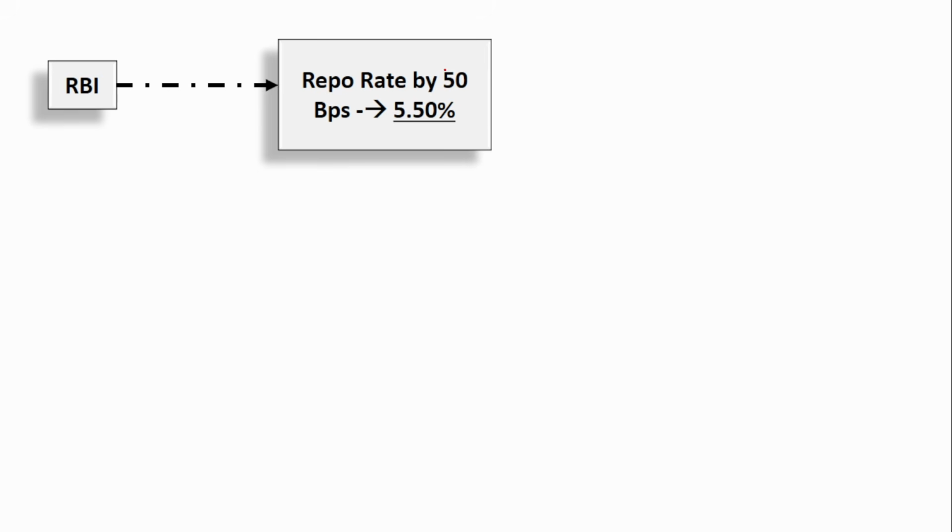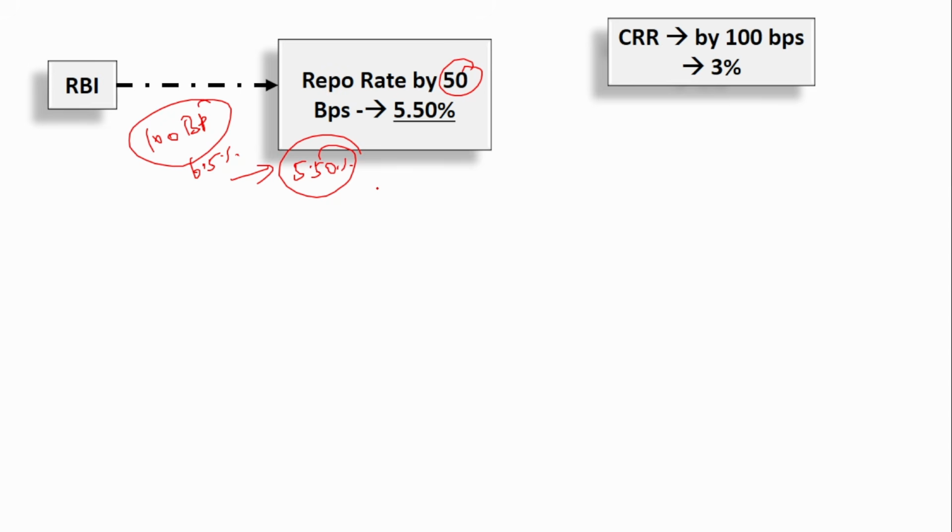So RBI has now reduced the repo rate by 50 basis points. In the previous meeting it reduced by 25 basis points, and now it has reduced by 50 basis points. So overall, the Reserve Bank of India has reduced the repo rate by 100 basis points. Previously it was 6.5%, and now the repo rate is 5.5%. Remember this, very important.